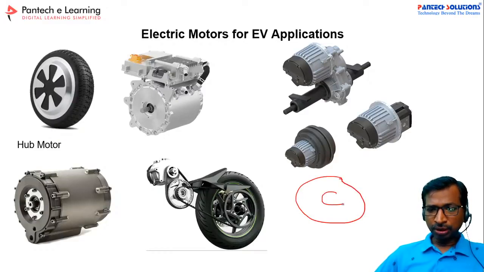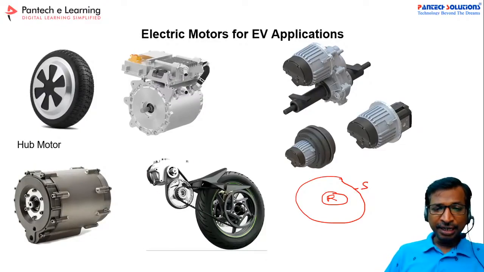So in this one, suppose you take this as the rotor, and this is the stator. This motor comes under the inner rotor motors, right? Similarly, if the motor has an outer rotor on the outer side, then it is called a hub motor.